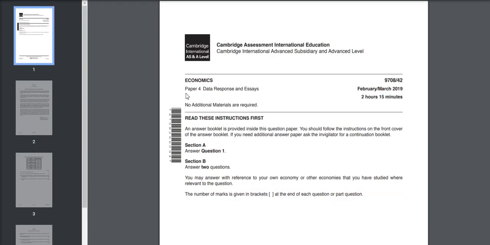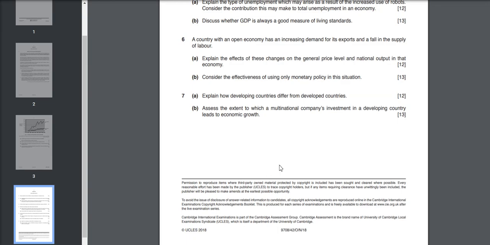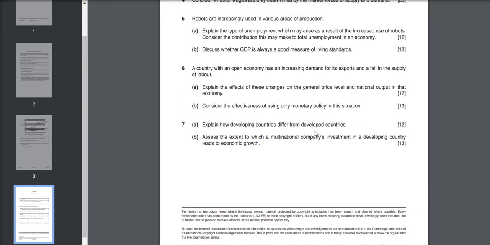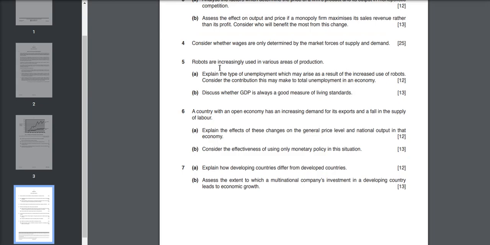Then we are done with this. Then we have October November 18 and question number 7, how developing countries differ from developed countries, this one. And question number 5, discuss whether GDP is always a good measure. Then you will be discussing what about HDI and so on. So question 7 and 5. Okay, that's it. This would be enough.